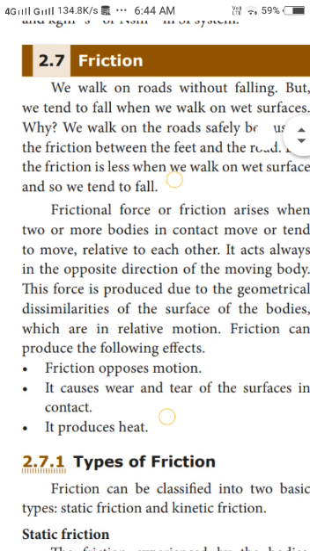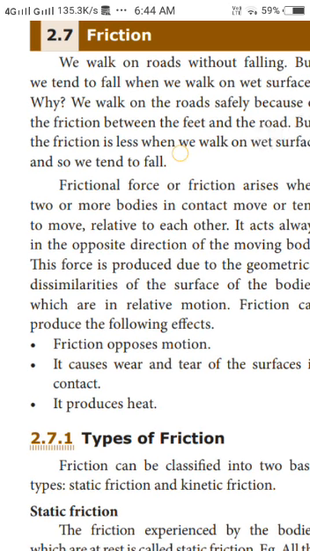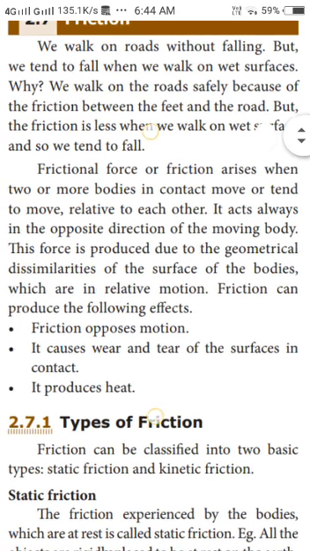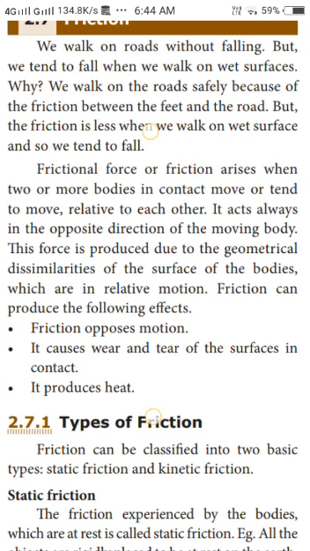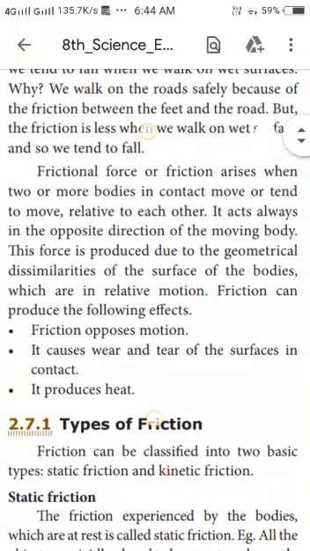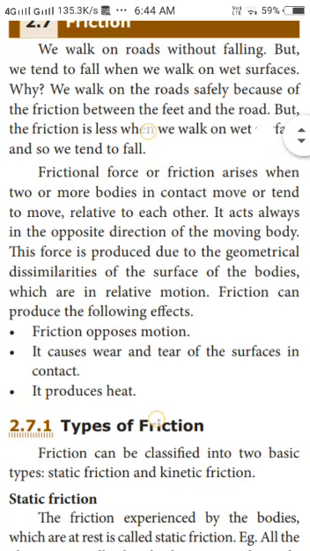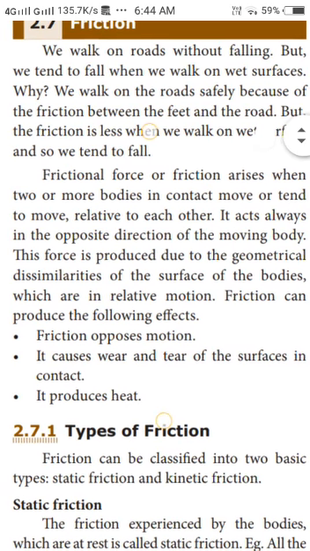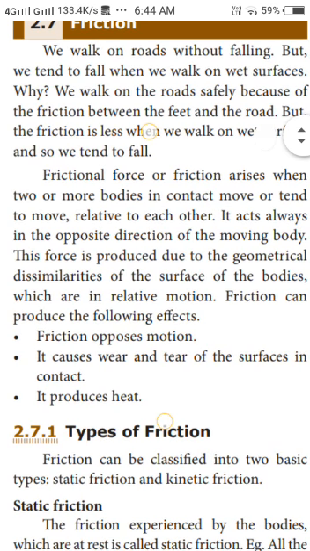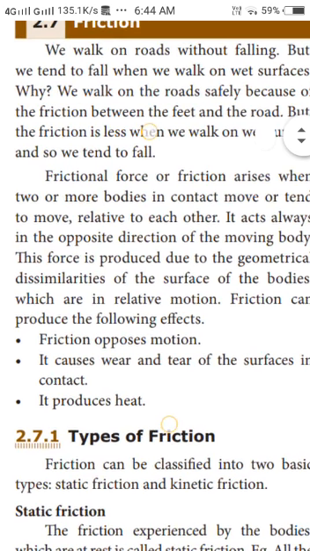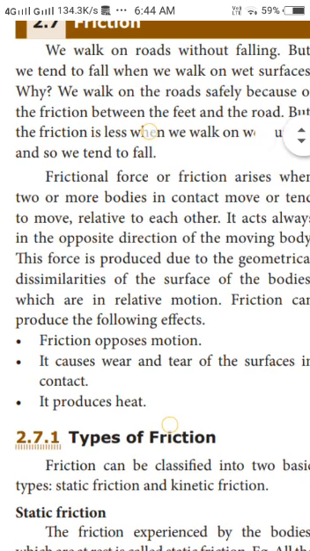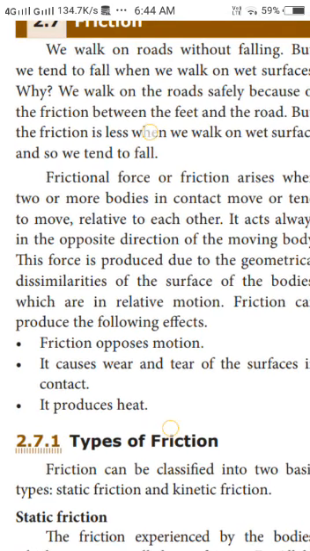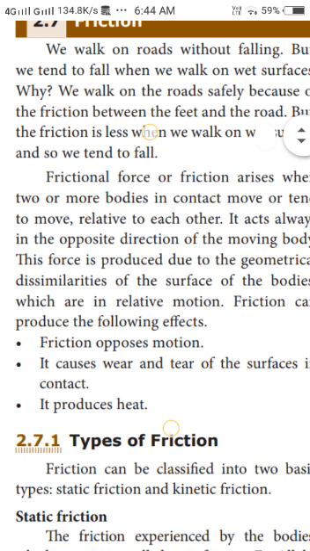Now we will see what the effects of friction are. Friction can produce the following effects. First one, when friction acts on a body, it will oppose the motion of the body. What is the first effect of friction? That it will oppose the motion of a body. That is, it will reduce the speed of the body. If friction is more, we cannot move very fast. So it will reduce the speed of the body.